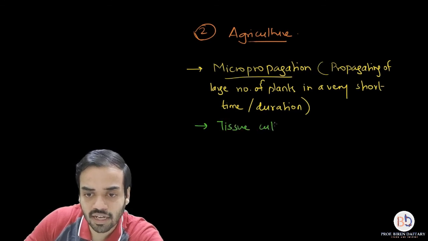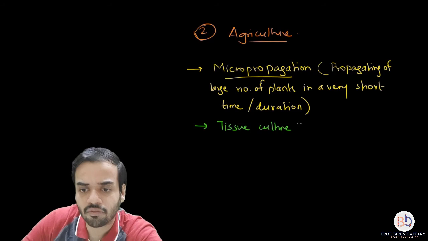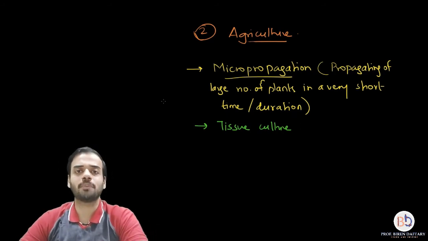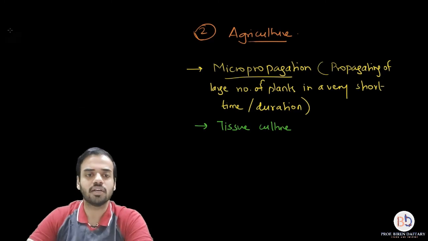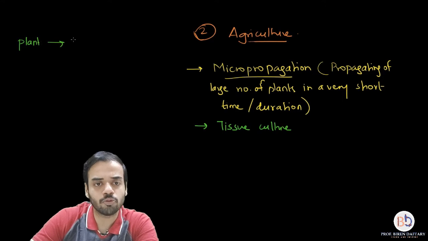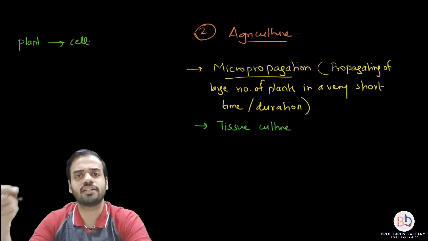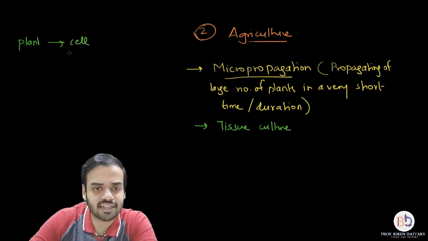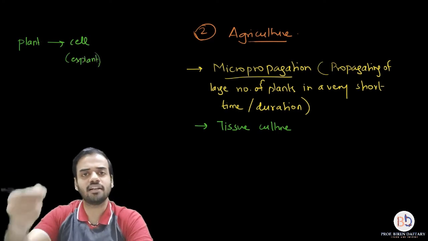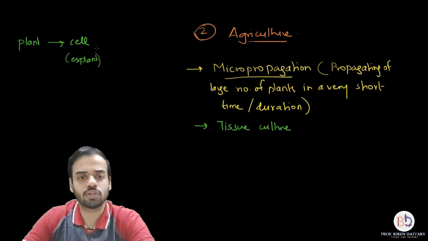Tissue culture I have explained in one of the plant hormone lectures. So what is tissue culture? Very simple. I will again tell you. You take a plant, from the plant you remove a cell, whichever cell you want, root cell, stem cell, leaf cell. That cell is called the explant, and that cell you will grow under suitable conditions.